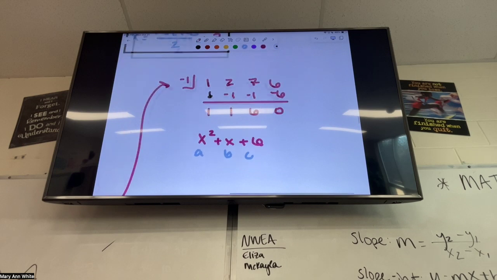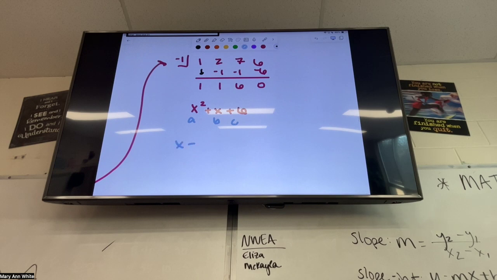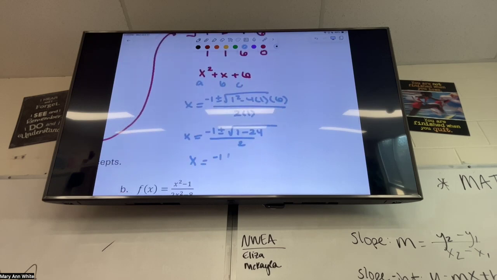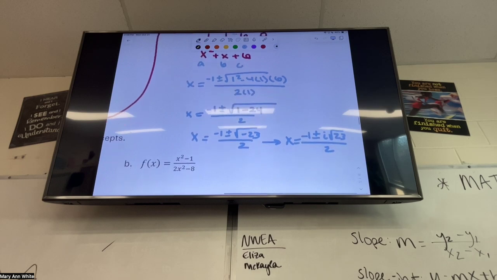So I got all positives. And the only way I can simplify that is -1 plus or minus i√23 over 2. But then don't forget your +1, don't forget your -1.